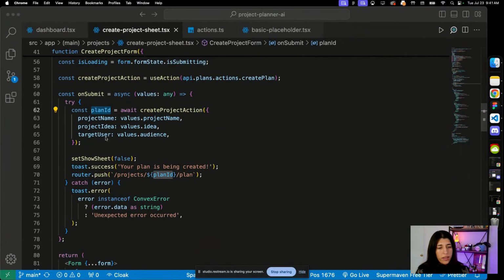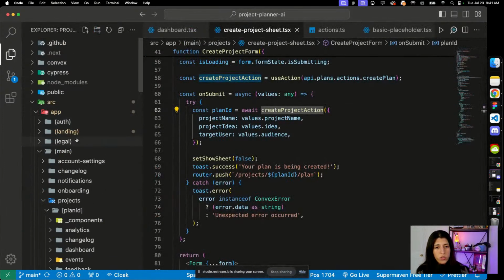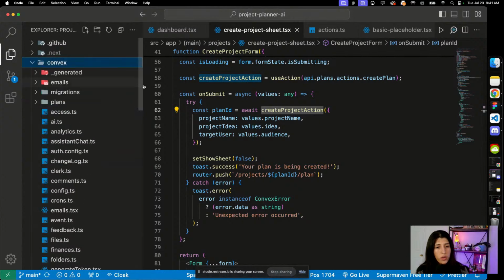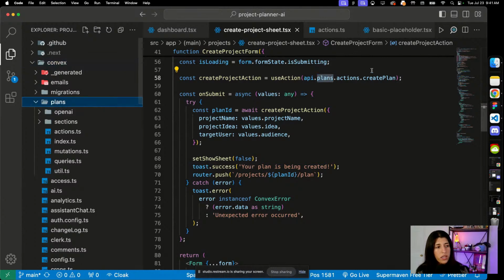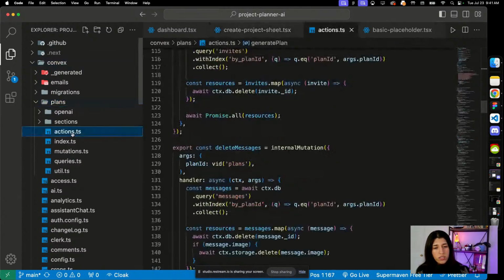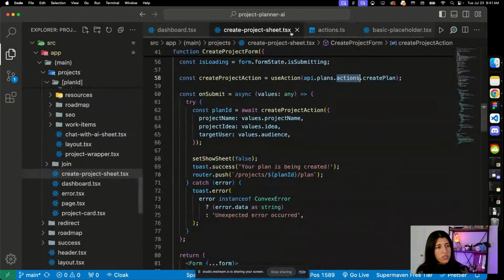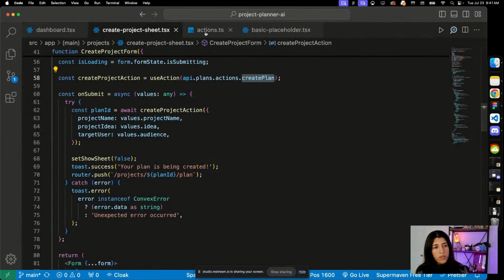So this is the AI aspect of it. So it goes here, and then within our Convex folder, if you go here, you could just follow this endpoint, right? API plans. So within the plans folder right here, we have a file called actions. And then within the actions file, we have this function called create plan.